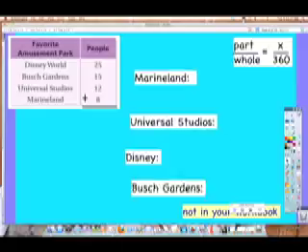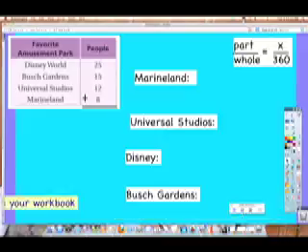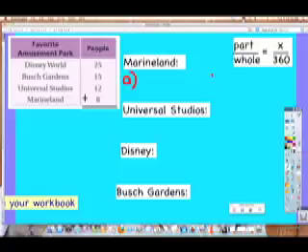What we're eventually going to learn, it's going to trickle into tomorrow's lesson, is just by looking at what they gave you, you can make a circle graph. Oh, we'll have to bust out the protractors tomorrow. But I've got to show you what to break down first. You need the percentage and the angle measurement. Okay, you ready? I'm going to help you with Marine Land.